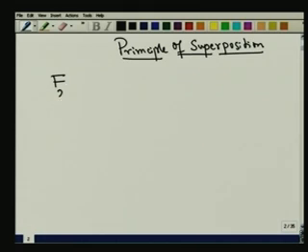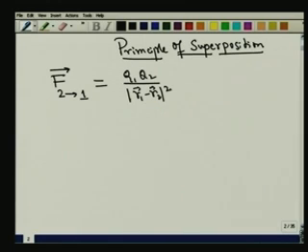So as usual, I shall ask what is F21? What is the force exerted by 2 on 1? We know the answer to this, which we write as q1 q2 divided by mod r1 minus r2 whole squared, and it is in the direction from r2 to r1, which I shall indicate by the unit vector r21. r21 is in the direction of r2 to r1.